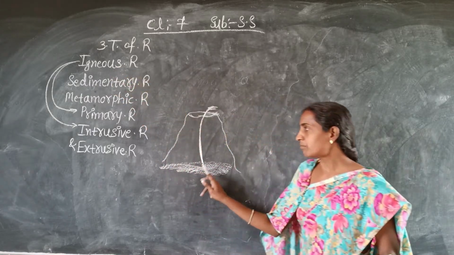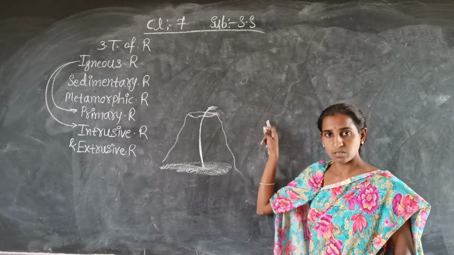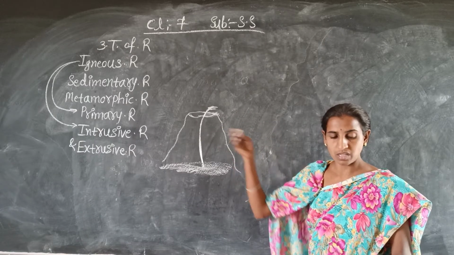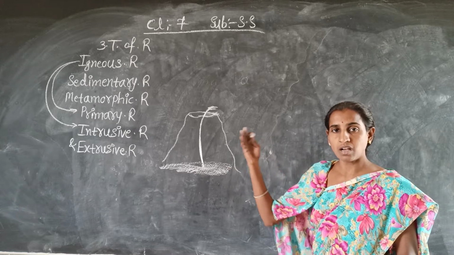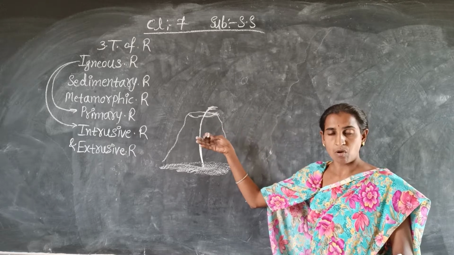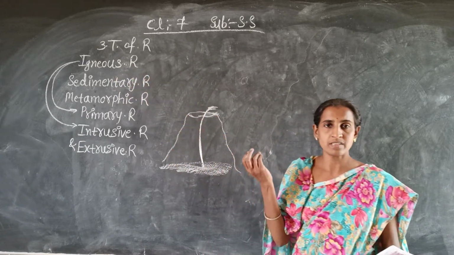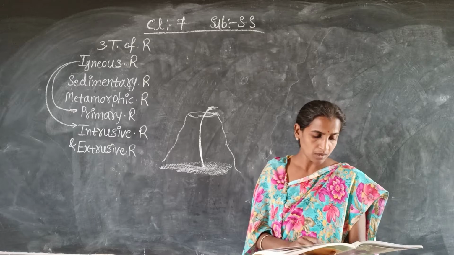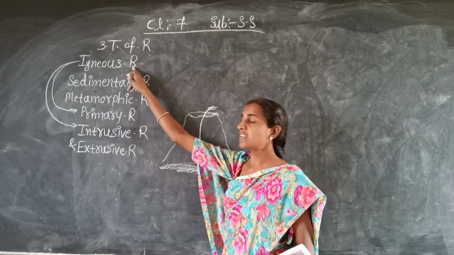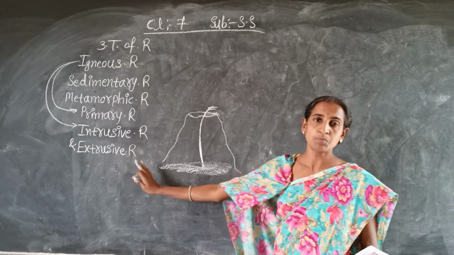When the molten magma comes out on the earth surface, it becomes solid, and after that some rocks are formed. Those rocks are called igneous rocks. That point you have to remember. I already told you that igneous rocks are also called primary rocks. In igneous rocks there are two types: one is intrusive rocks and the other is extrusive rocks. This point you have to remember.